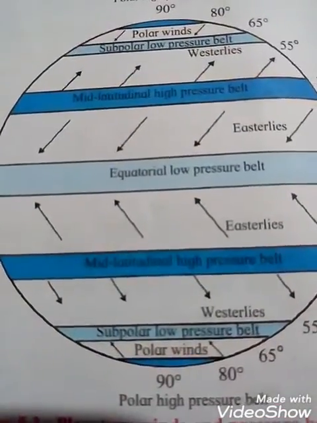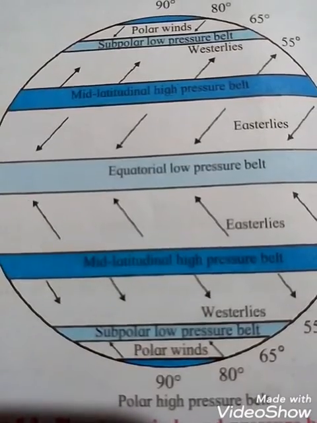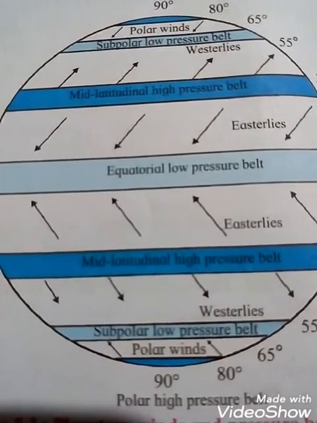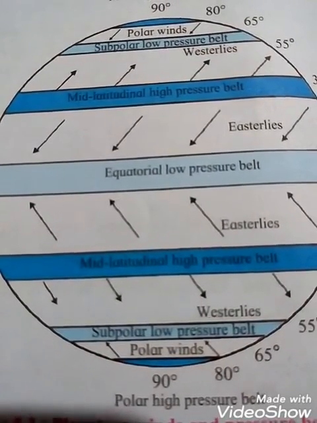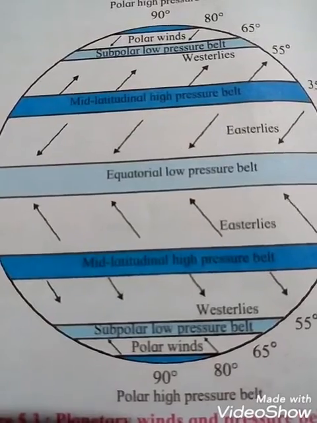Third question is, which planetary winds blow from the mid-latitudinal high pressure belt to the subpolar low pressure belt in the northern hemisphere? Students, see the figure. The westerlies blow from the mid-latitudinal high pressure belt to the subpolar low pressure belt in the northern hemisphere. Can you see that? Okay, students, that is your westerlies.